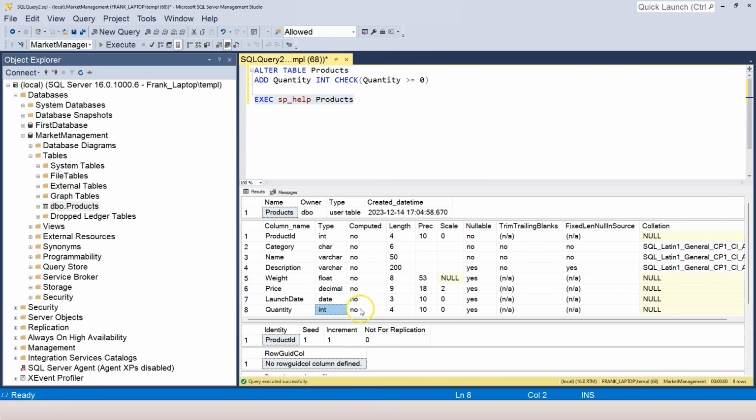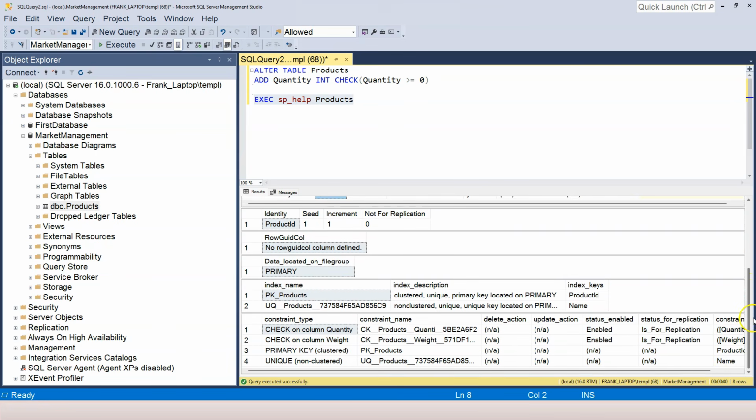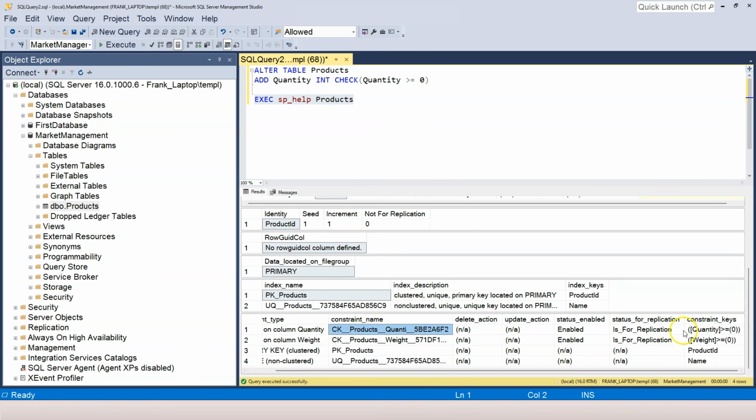And then about the constraint, we can scroll down here on the right. There's a scroll bar. You can see that we have a check on column constraint on the quantity column. It automatically generated a name for me. And the constraint logic here is the quantity must be greater or equal to 0. I can press Control R, the key combination, to hide the result.